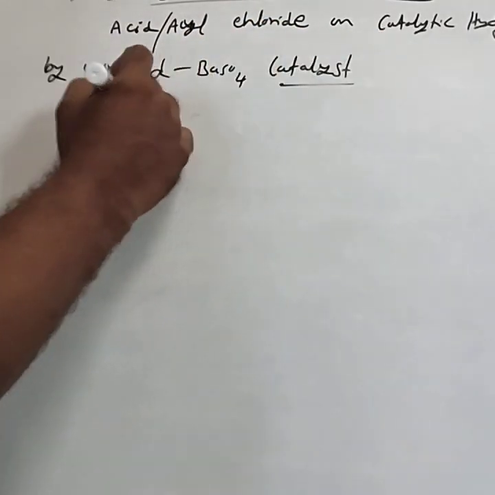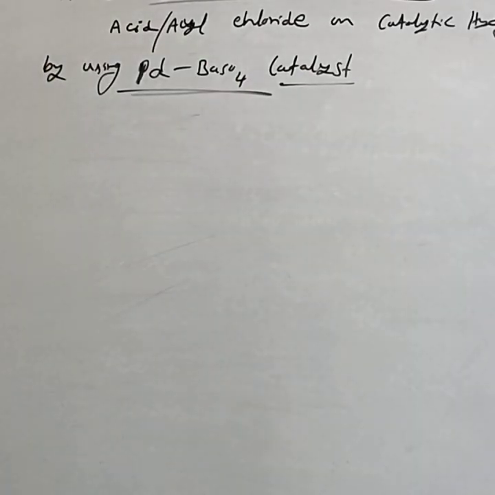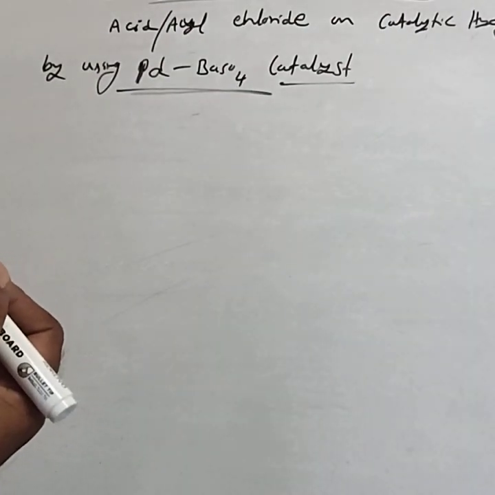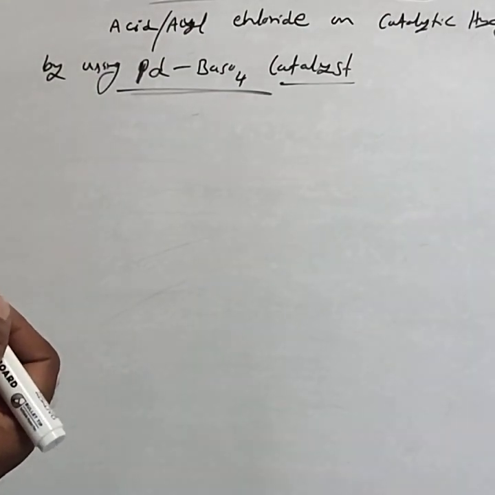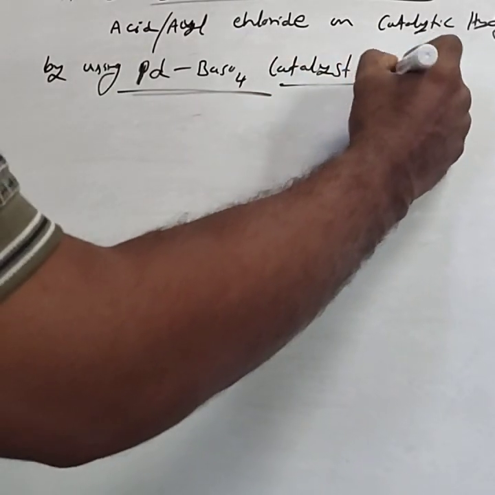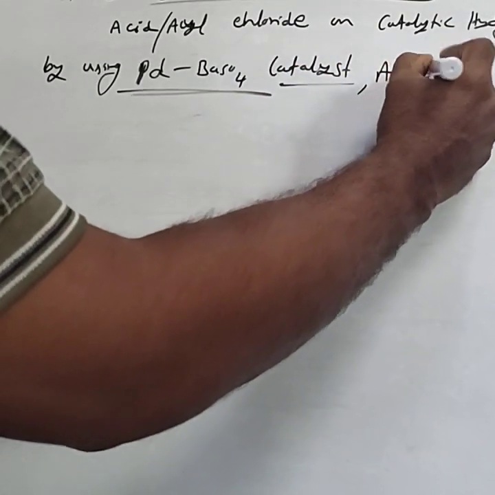This is the catalyst used in the Rosenmund's reduction. These acid chlorides on catalytic hydrogenation by using palladium on barium sulfate catalyst, aldehydes are formed.